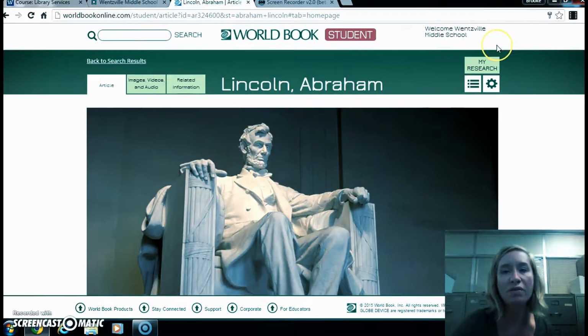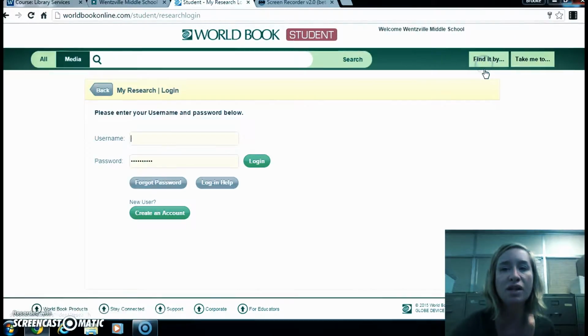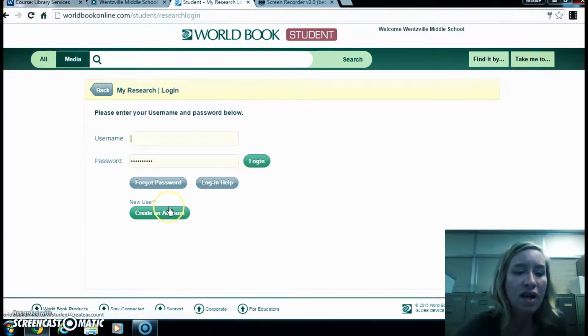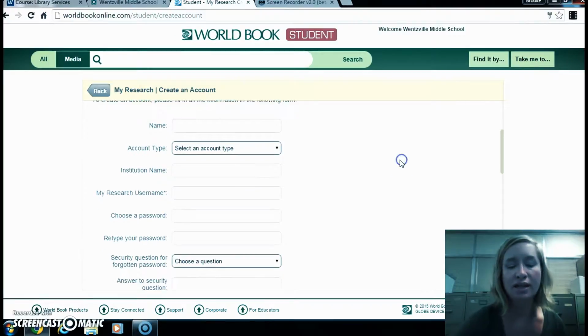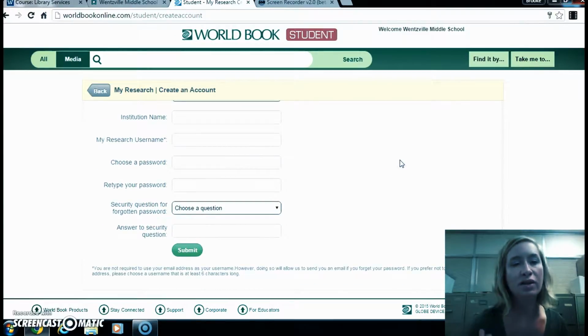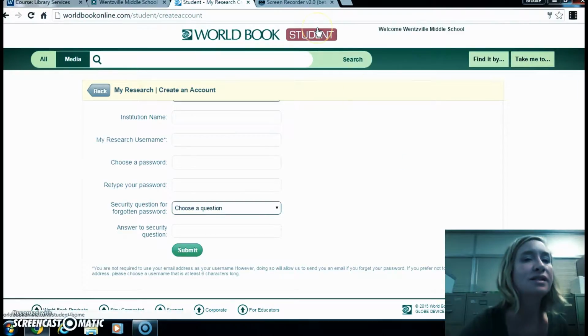And one other really cool thing, if you wanted to, you can click My Research, and you can actually create an account for yourself. So you just got to pick student, institution name, and fill out all this information, and you'll actually have your own World Book account that you can save your articles to. So that's a possibility, especially if we are in like Chromebooks or Chromeboxes where we can't print. So that's a little bit about World Book.